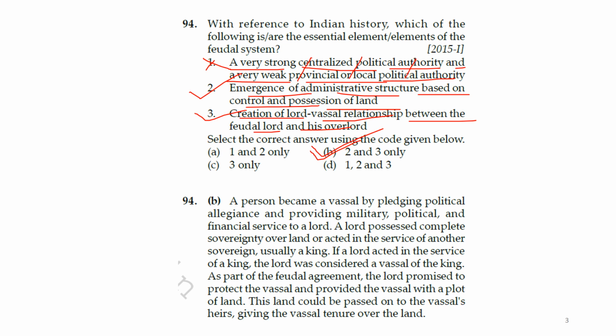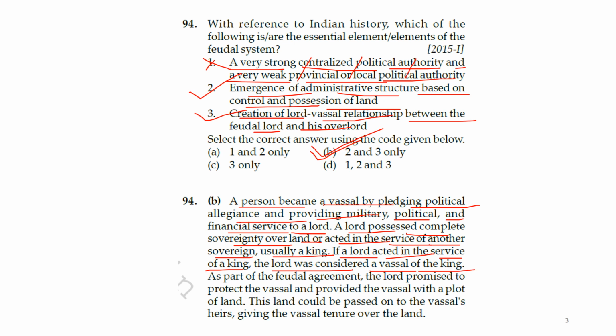Let's read here: a person becomes a vassal by pledging a political alliance and providing military, political and financial service to a lord. A lord possesses complete sovereignty over the land or acts in the service of another sovereign, usually a king. If a lord acted in the service of the king, the lord was considered a vassal of the king.